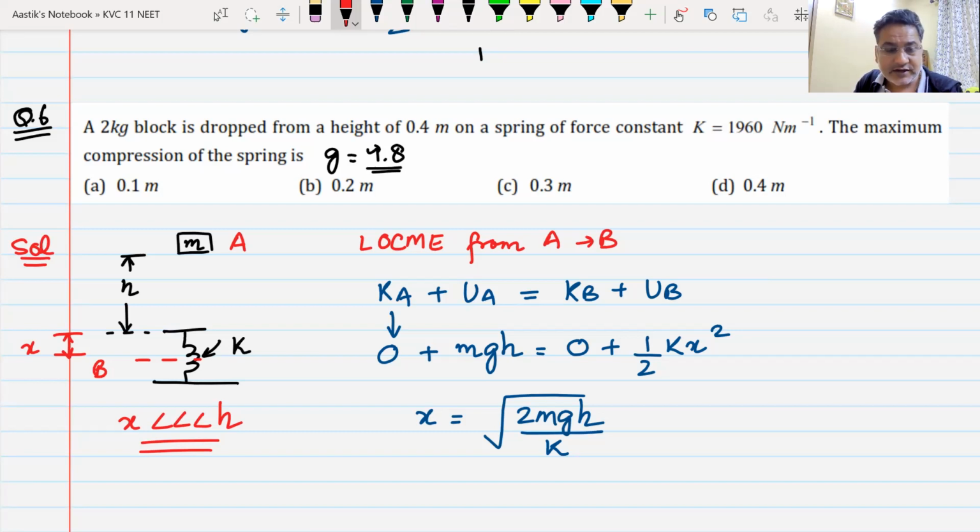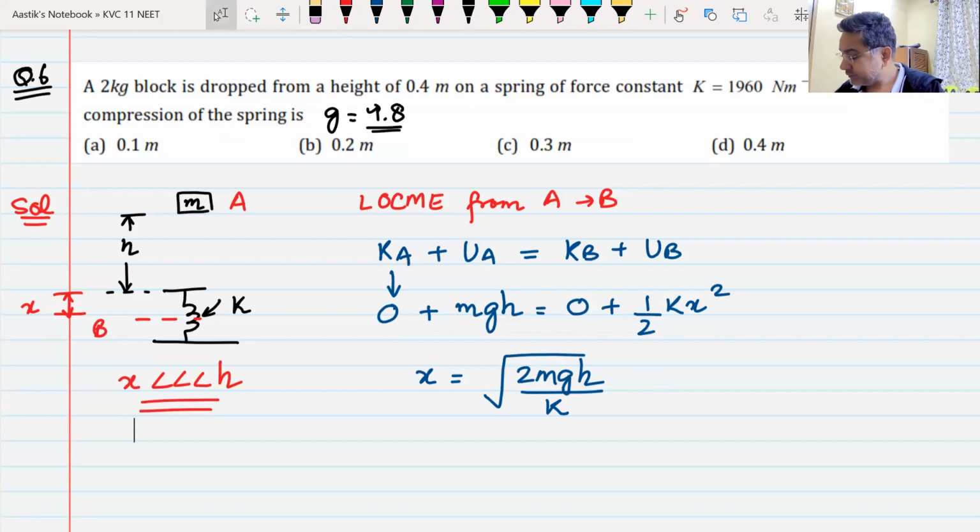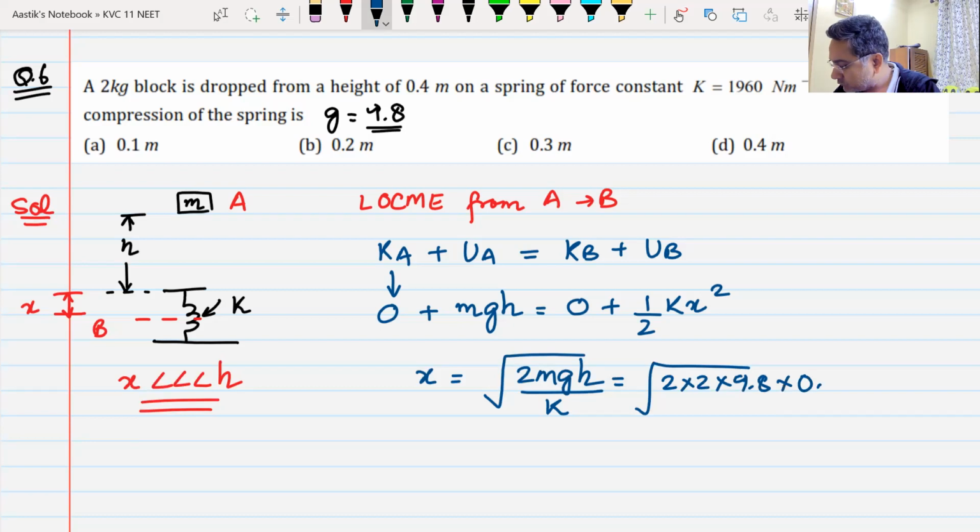Okay, you can calculate it on your own, or shall I tell you how to calculate? Do you know how to calculate it? Under root of 2 into 2, g is 9.8, height is 0.4, divided by 1960.